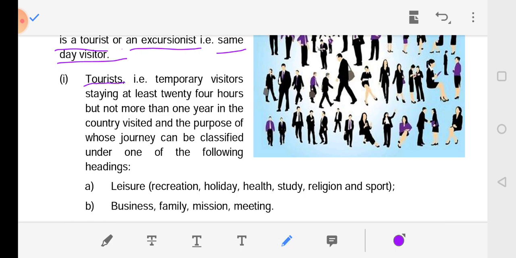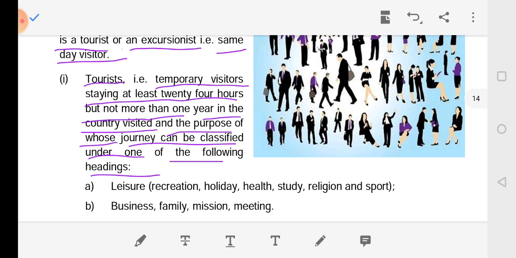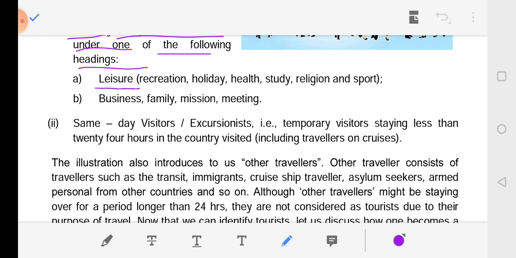Tourists are temporary visitors staying at least 24 hours but not more than 1 year in the country visited, and the purpose of whose journey can be classified under one of the following headings: leisure, recreation, holiday, health, study, religion and sport, business, family, mission and meeting.